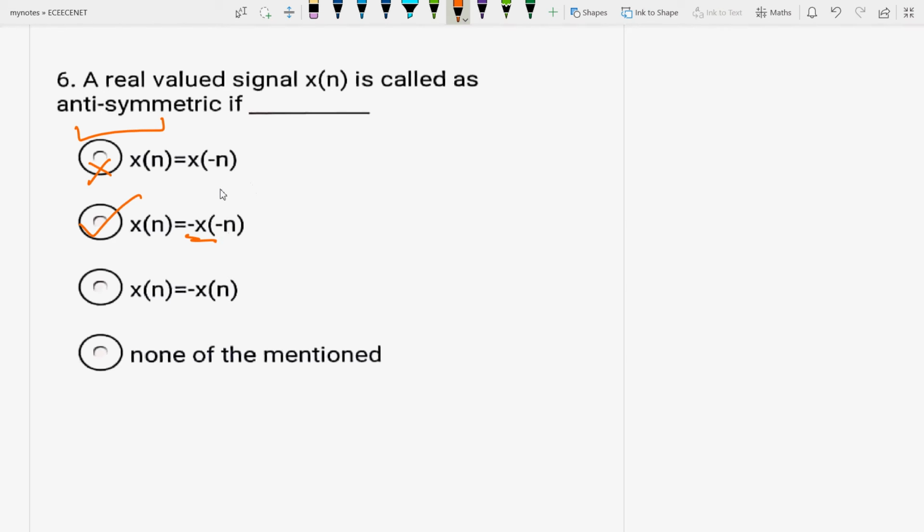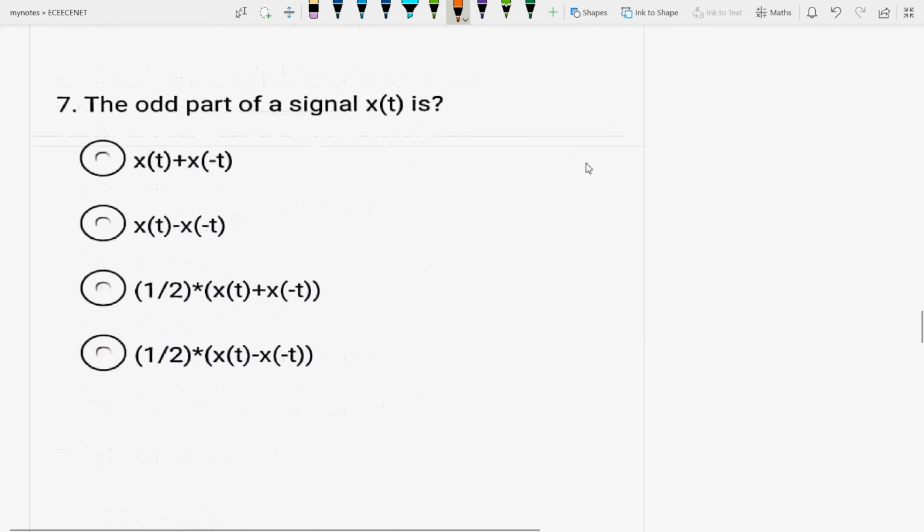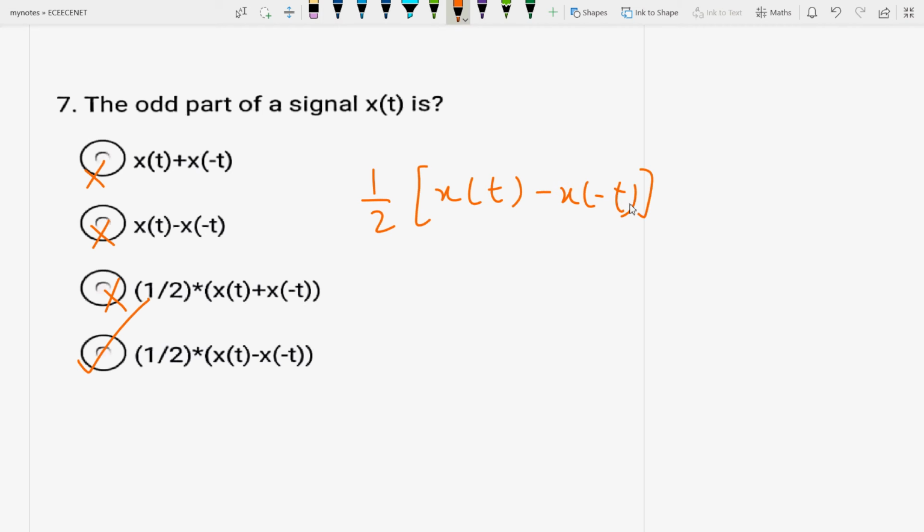For a signal to be antisymmetric, it should satisfy the condition x(n) = -x(-n). Now, the odd part of a signal x(t) is, as you all know, the odd part, while the other is the even part. That means the odd part of the signal will be 1/2 of [x(t) - x(-t)]. So this is the case.